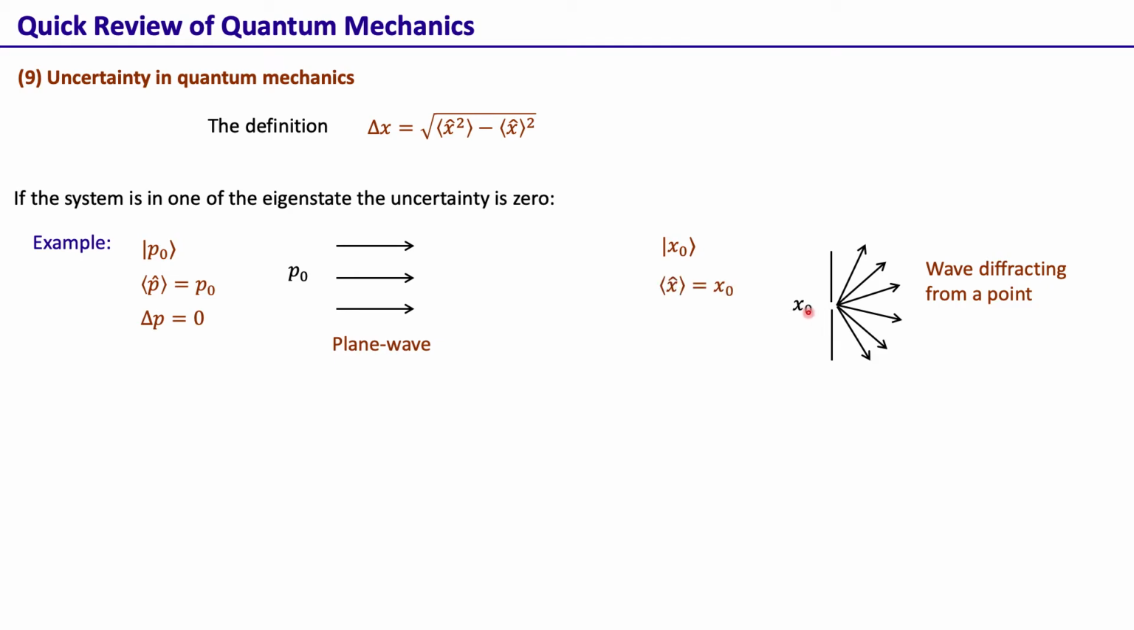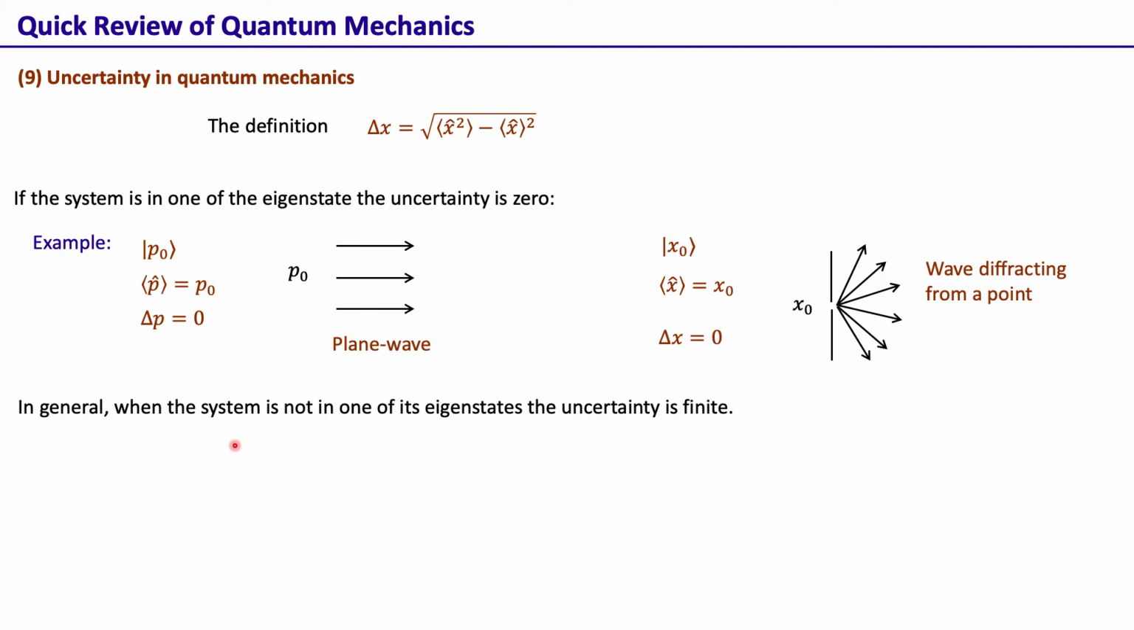So for this state, if you measure the position, every time you make the measurement we always get the value x naught. So the expectation value of position is x naught, but the uncertainty in the measurement is 0. So these are the two different examples of a state of a system being in one of its eigenstates, and for that the corresponding uncertainties are 0.